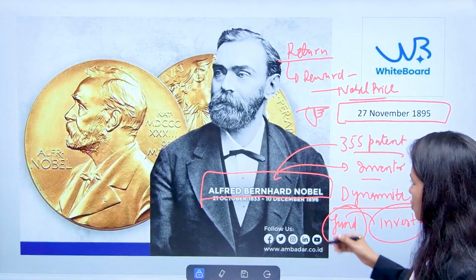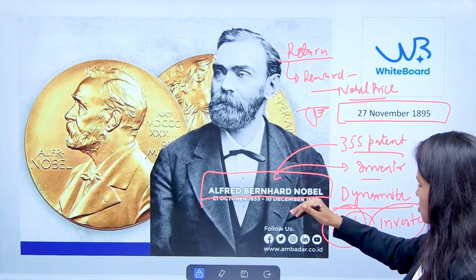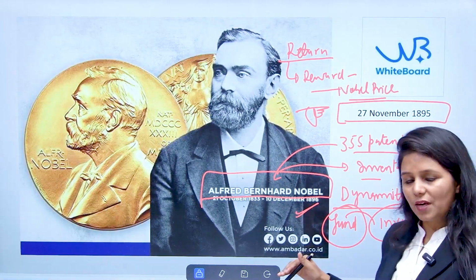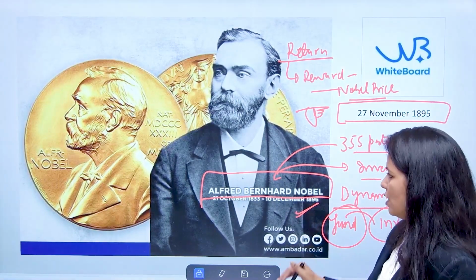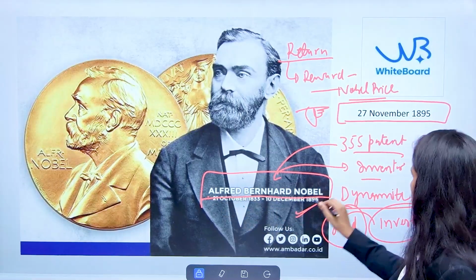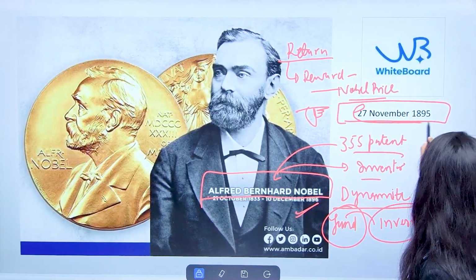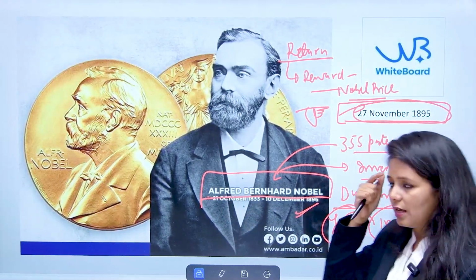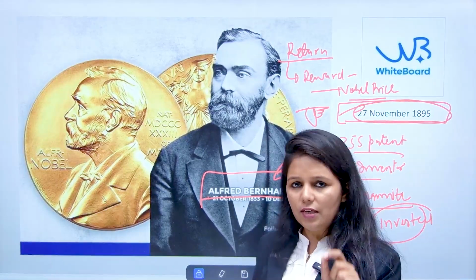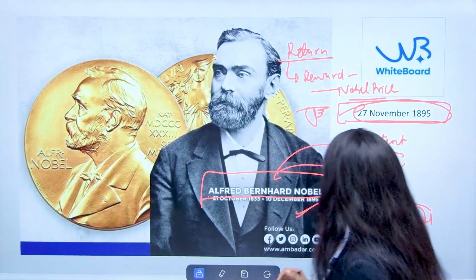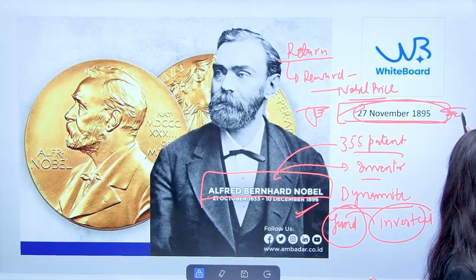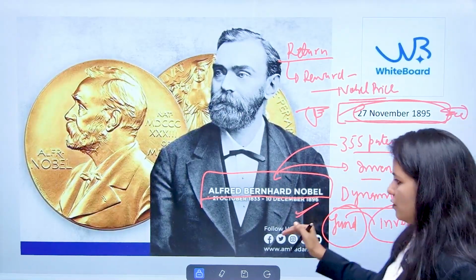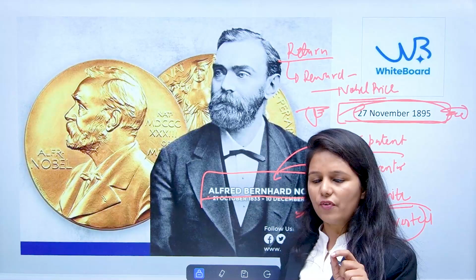Fine. So that's how we can see the journey of how the Nobel Prize came into existence, when Alfred Bernard Nobel wrote his will on the 27th of November 1895. So 1895 is the year when the Nobel Prize was created. Okay, so this date you should remember. And the second important aspect is when the Nobel Prize was given for the first time.